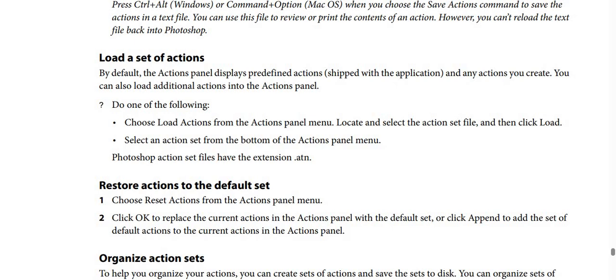You should choose load actions from the actions panel menu firstly, and then locate and select the action set file, and then click load. After that, select an action set from the bottom of the actions panel menu. And after that, Photoshop action set files have the extension .atn, by the way.